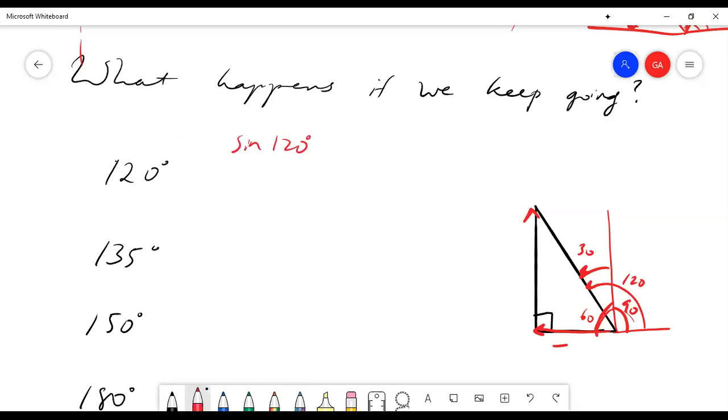Okay, who agrees? 30? It's the same thing as cosine of 30. Okay, so basically what I've said is that instead of thinking of the sine of 120 degrees, I'm going to think of this as the sine of 60 degrees.